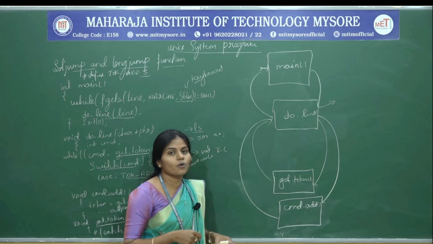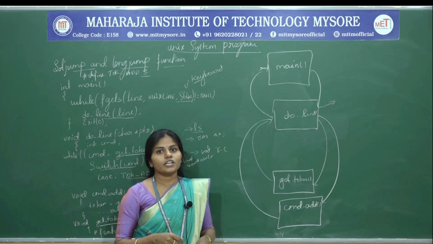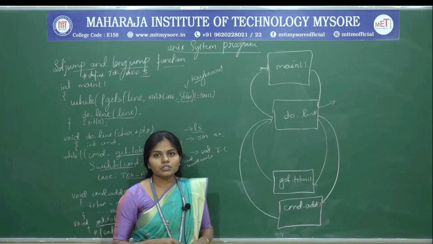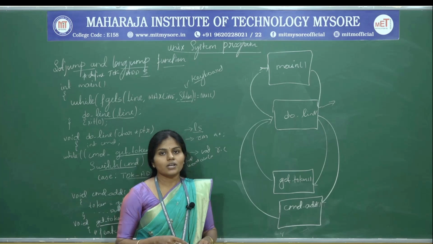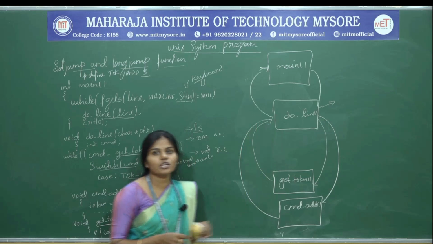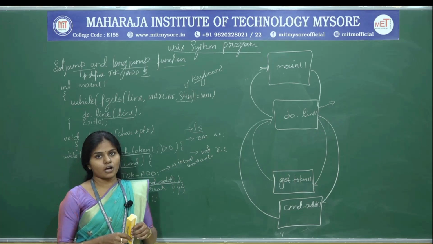Moving from one function to another function, what do we require? We require the stack frame. Hope you remember what a stack frame is, right. So let us see how the stack frame will be allocated for this function.